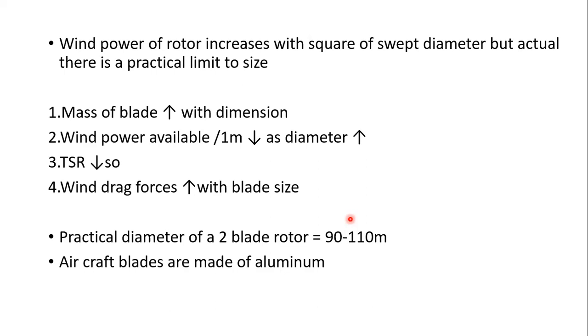Rotors up to 34 meters in diameter have been fabricated from plastic reinforced with glass fibers. So for small rotors wood is used, and for medium rotors of 34 meters diameter, plastic reinforced with glass fiber is used.